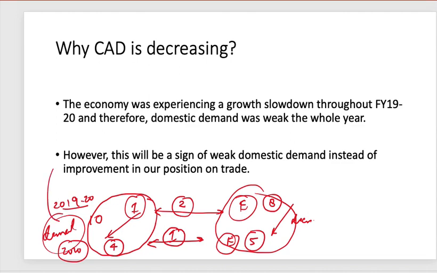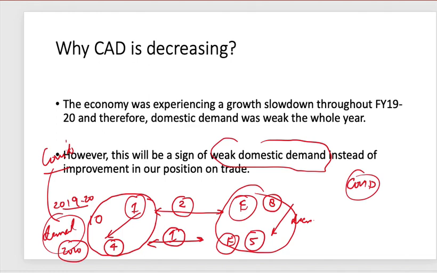Why weak demand? Because there is a COVID crisis in our country. So weak demand, weak domestic demand. And where are you going to export? Because you don't have a market, because COVID is affecting almost every economy of the world. So you are also not able to export the products. That means your imports are suffering and your exports are suffering.